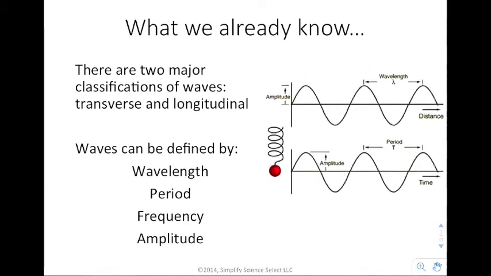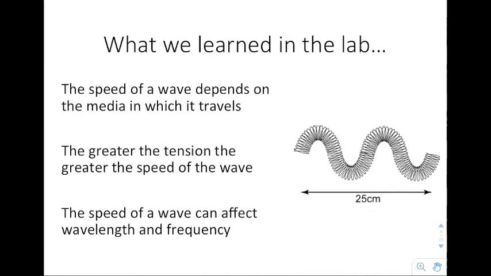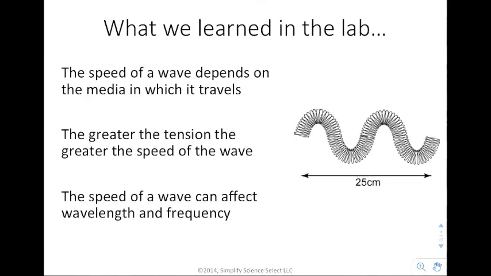We already know that there are two major classifications of waves: transverse and longitudinal. We've talked about mechanical and electromagnetic waves, and we've also talked about the key vocabulary terms related to waves. Here's what we learned in the lab. The speed of the wave depends on the media in which it travels. If you were to increase the tension, in other words, pull the spring tighter, the speed of the wave changes as well.